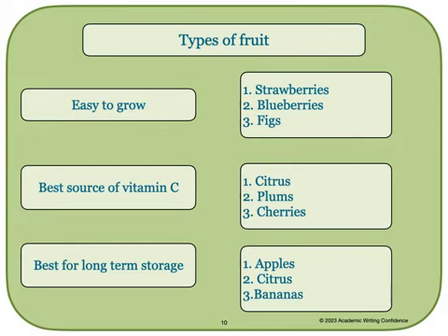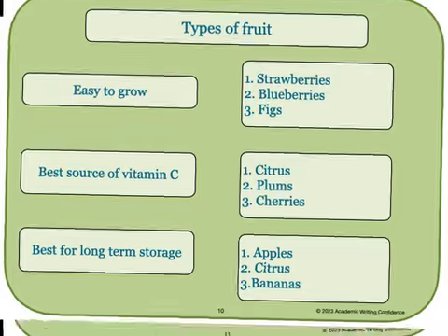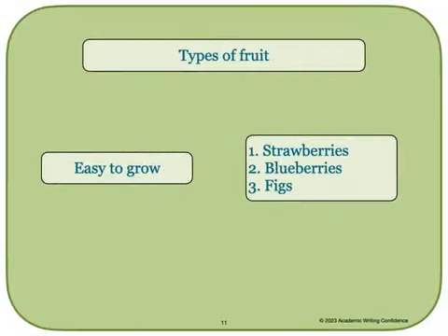Now, in the essay that we just finished writing, we used 3 types of fruit using these specific categories and gave examples for each one. We could also write a classification essay in the following way. We could take just our category of easy to grow and use our examples as different types of fruit that are easy to grow and write body paragraphs about each of these types.